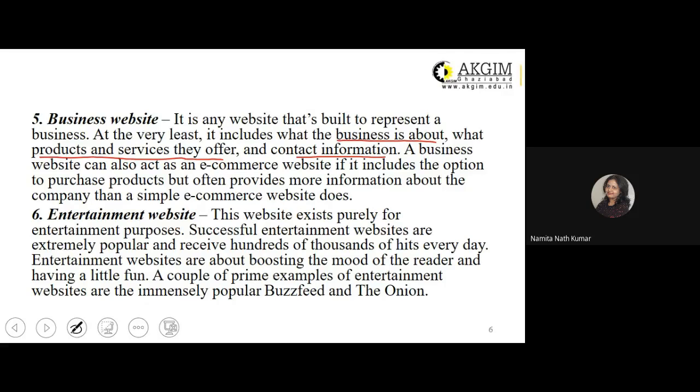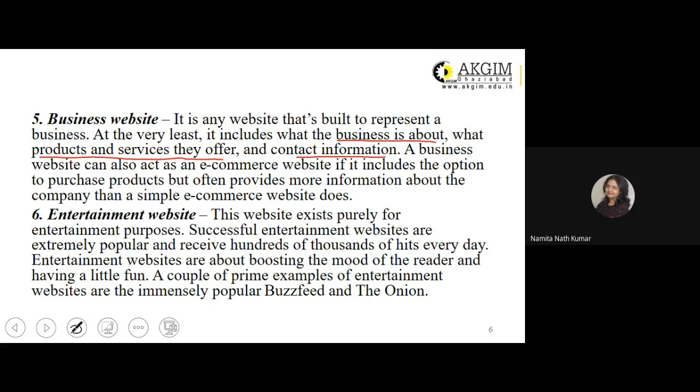A business website can also act as an e-commerce website if it includes the option to purchase products, but often provides more information about the company than a simple e-commerce website does. So you might have seen most of the e-commerce websites, they don't give a lot of information about the company whose product is being sold using their platform.